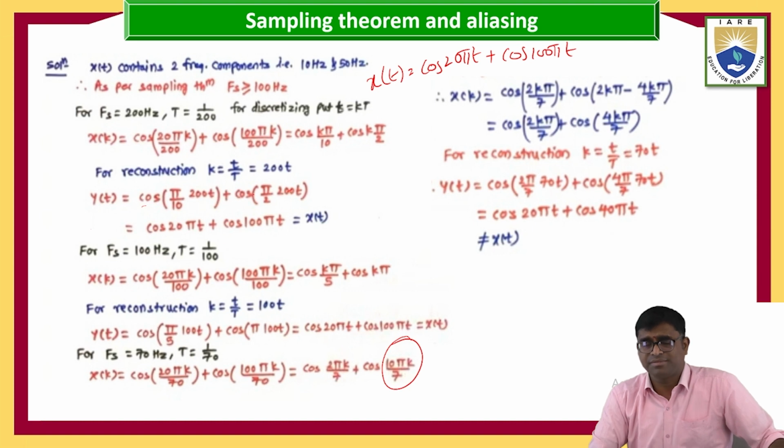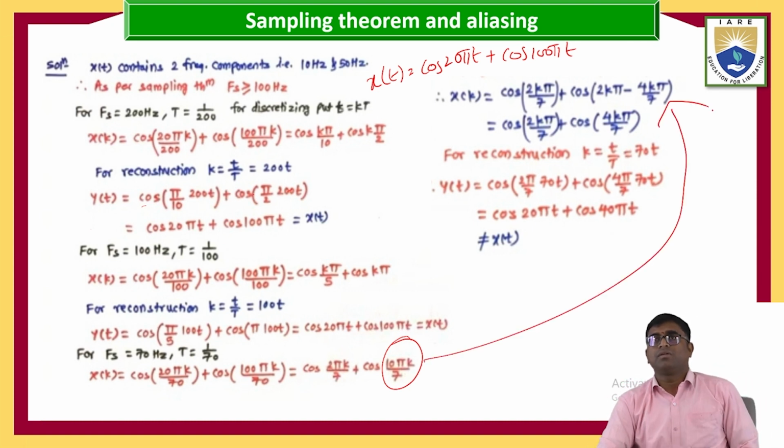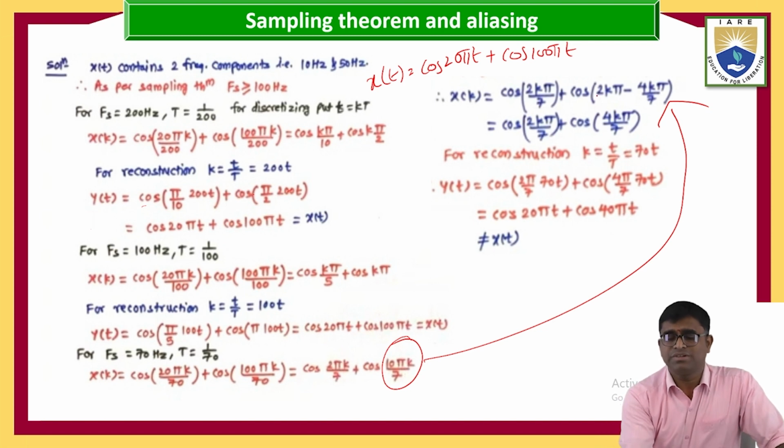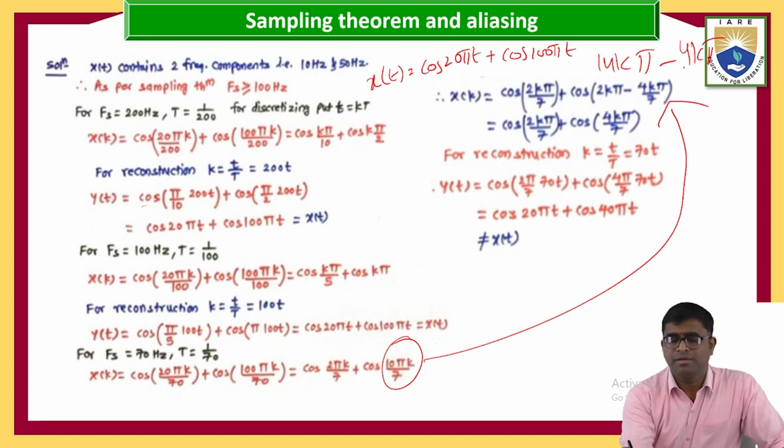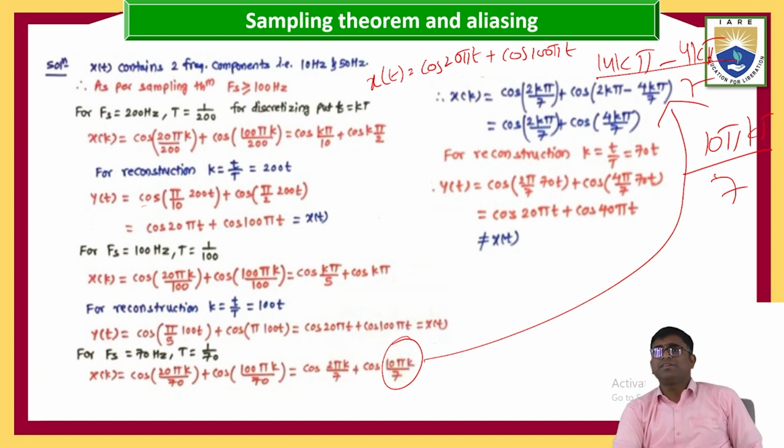I am taking it like this. It is coming to the same, no? 14 k pi minus 4 k pi by 7, that is nothing but 10 pi kT by 7. Same, no?